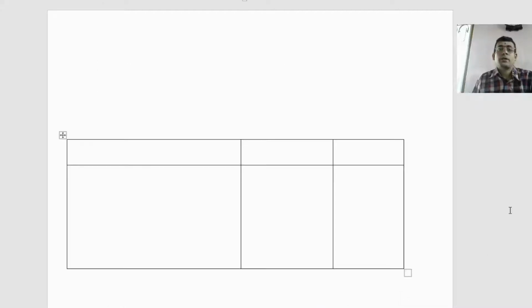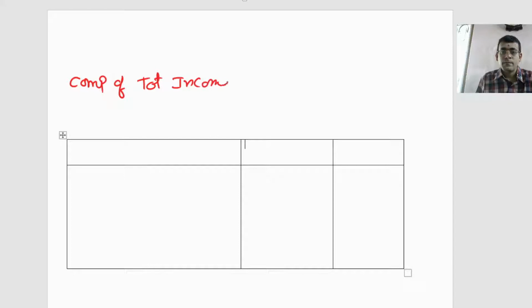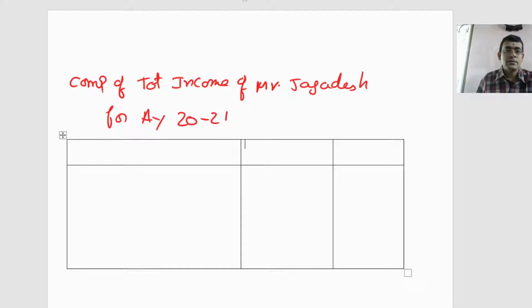Okay. Now let us get into the solution part here. Computation of total income of Mr. Jagadish for the assessment year 2021 is as follows.